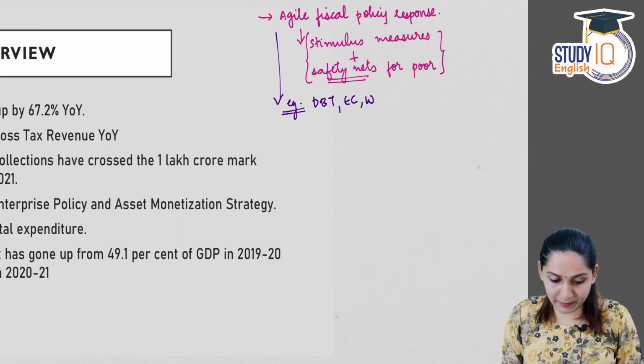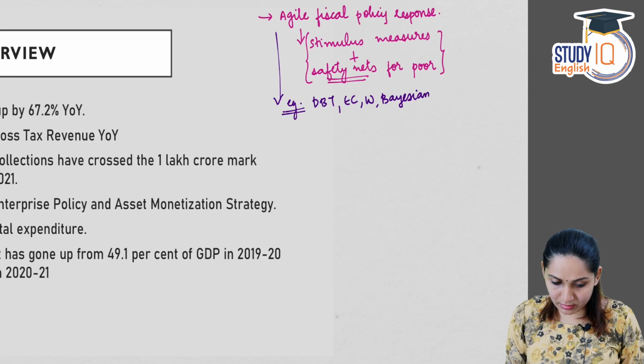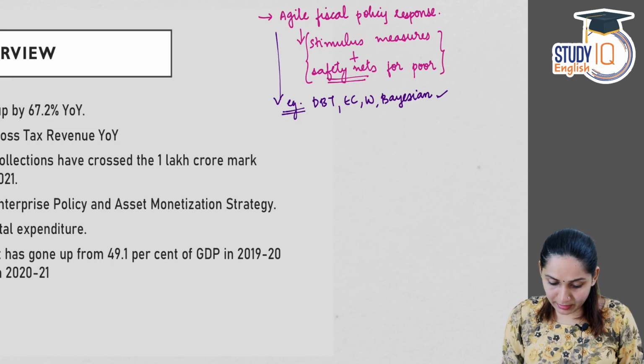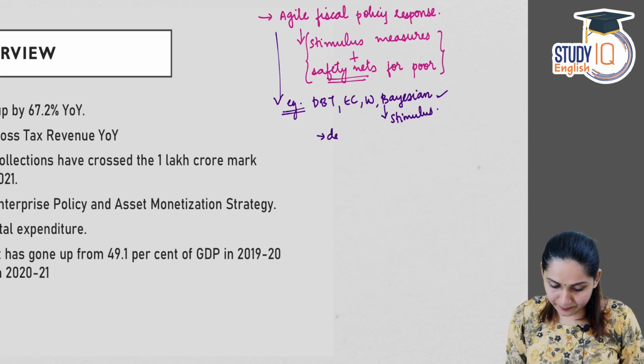We will be discussing that for sure. Then a strategy introducing a series of stimulus packages. Then the fiscal response of the government focused on stimulating the demand of the economy.